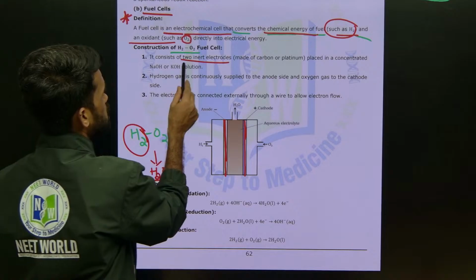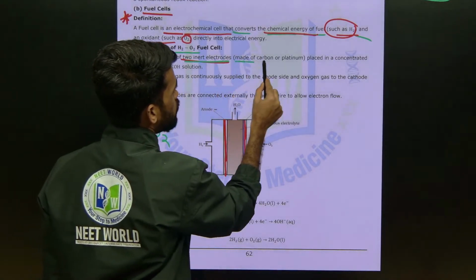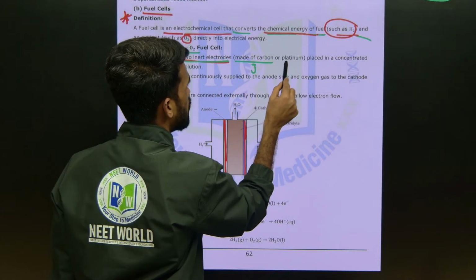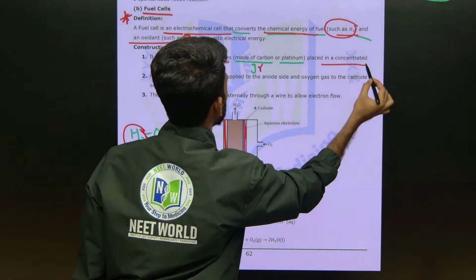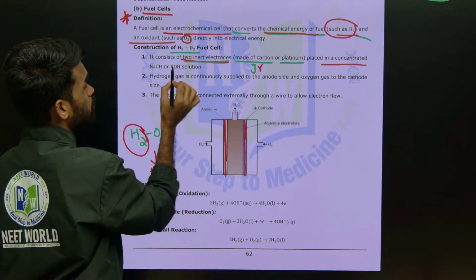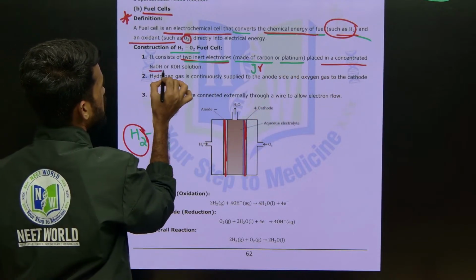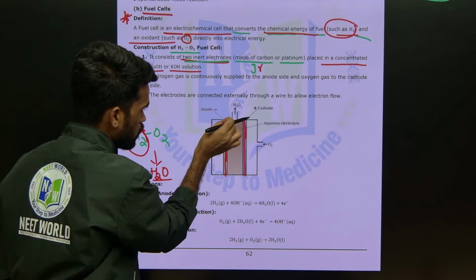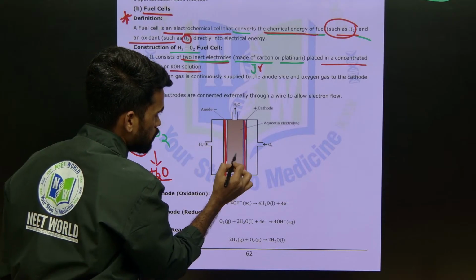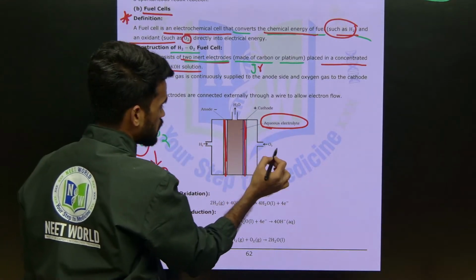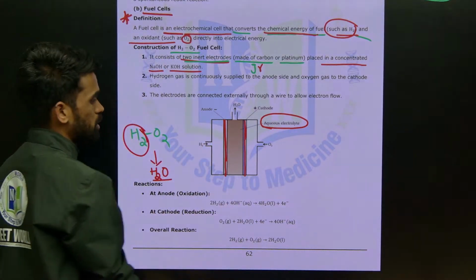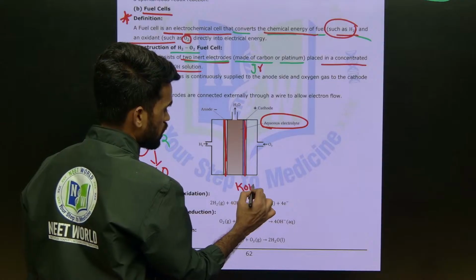Okay, it consists of 2 inert electrodes made up of either carbon, that is nothing but graphite, or platinum, placed in a concentrated NaOH or KOH solution. So these are 2 electrodes. In between that we have aqueous electrolytic solution. I mean concentrated KOH or NaOH solution will be there.